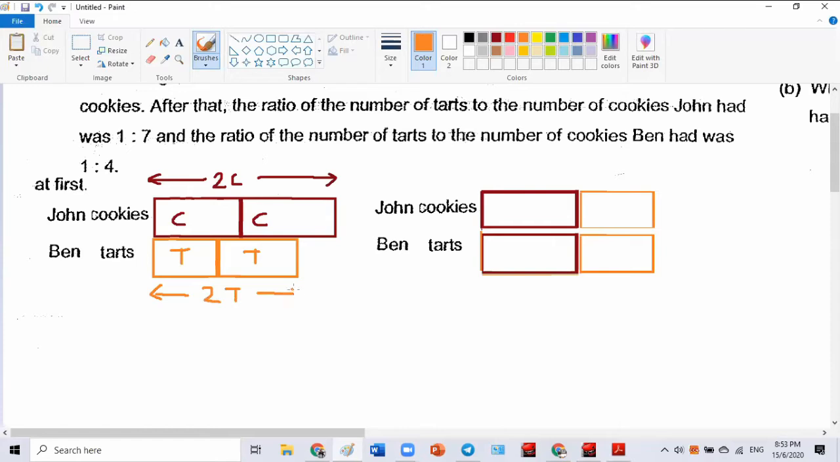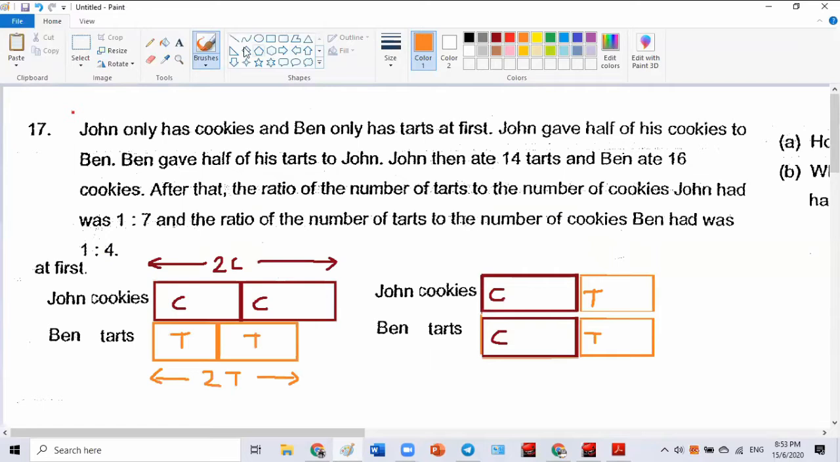Many people are happy because they don't want to do half. So this guy has a chocolate, this guy has a chocolate, this has a tart, this has a tart. Agree? That is what Mr. Brian read: I give you half, you give me half. Okay, next one.